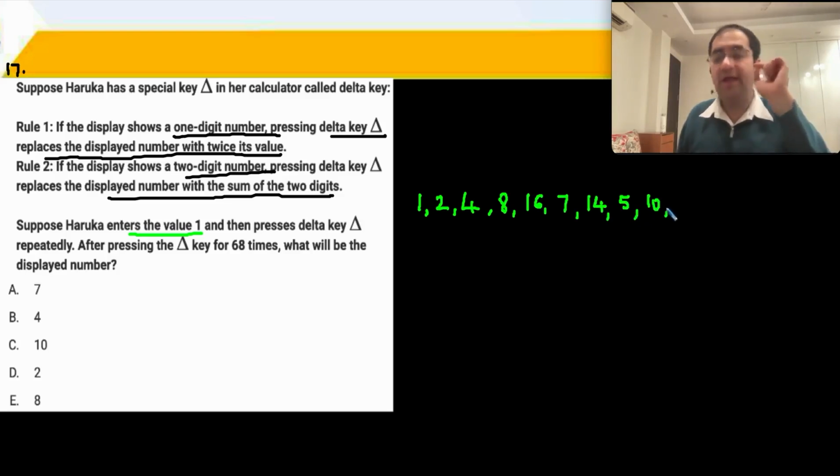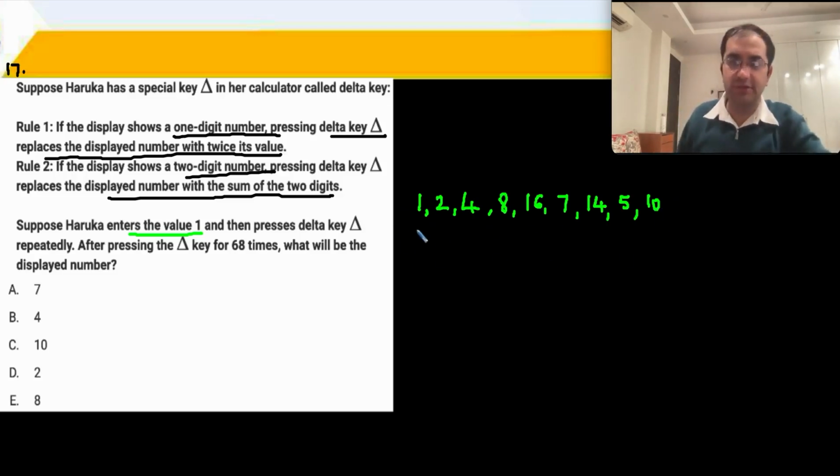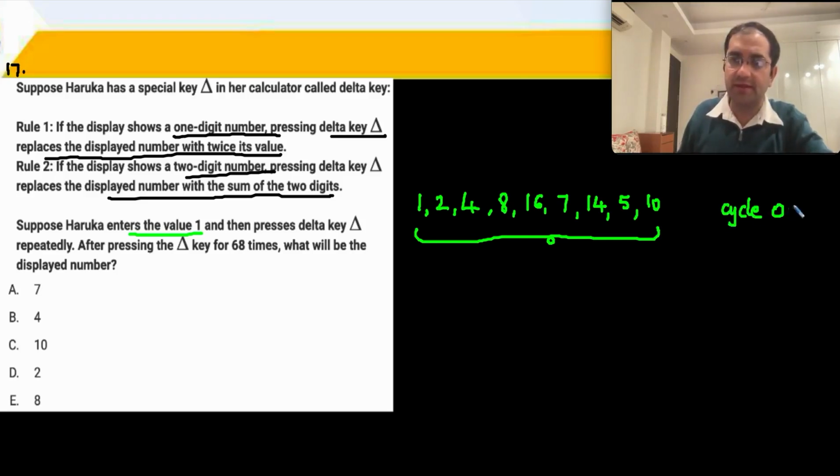And finally, after 10, again you will come back to 1. So this becomes a cyclicity of 1, 2, 3, 4, 5, 6, 7, 8, 9. Cycle of 9. This is a cycle of 9.